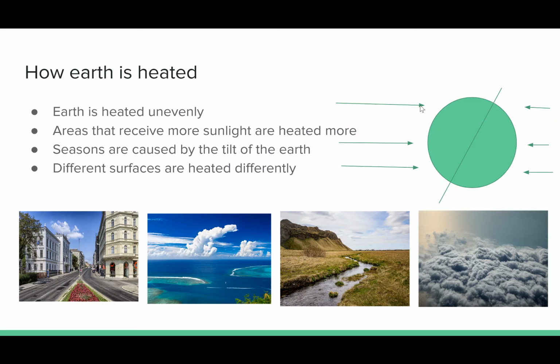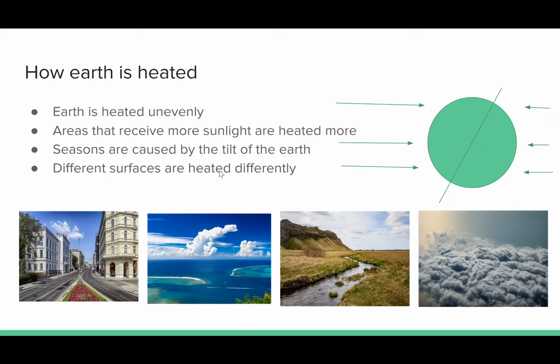This is due to the axis of Earth, and this is what also causes the seasons. Earth is on a tilt here along its axis, and as you can see, during those June, July, August months, the northern hemisphere is being heated much, much more. It's getting more of that direct sunlight. And then coming over here on those December, November, January months, the sunlight's hitting from this side, from the position around the sun. And so the southern hemisphere is going to be experiencing those summer seasons.